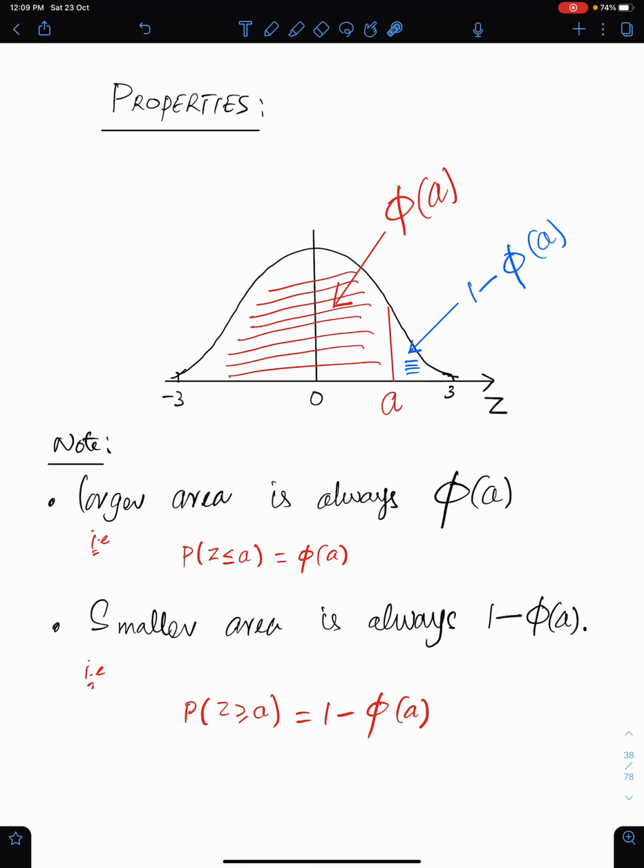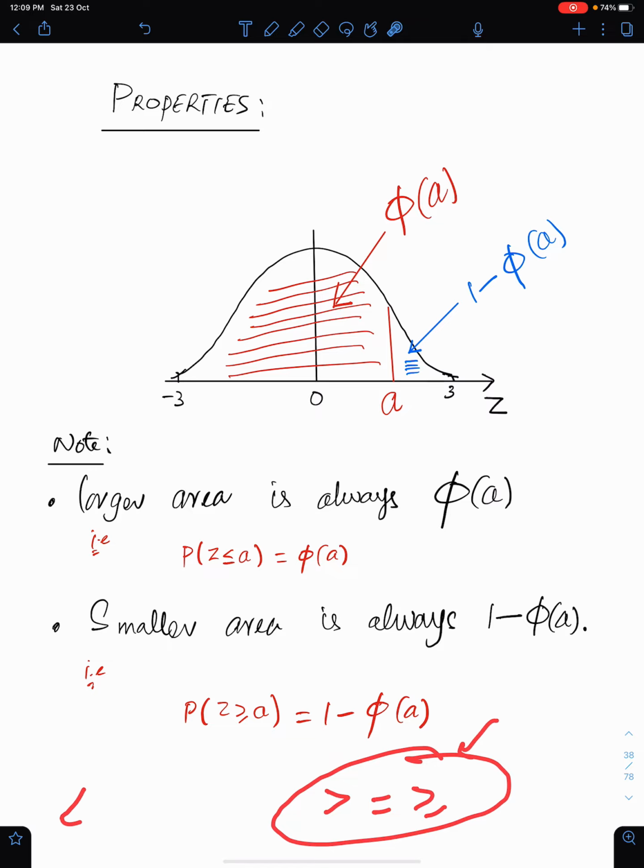And if we need this area, Z greater than A, or greater or equal to A, the answer is always 1 minus phi, because total probability is always 1. In normal distribution, these signs are the same because this is a continuous distribution. They both mean the same thing.